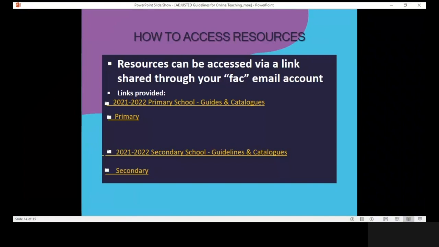How to access these resources? These resources can be accessed via a link shared through your FAC email account. These links will allow you to use all the resources we have available for you. These resources are numerous, and if they are accessed by teachers and administrators, they will assist in the implementation of the curriculum and your delivery.